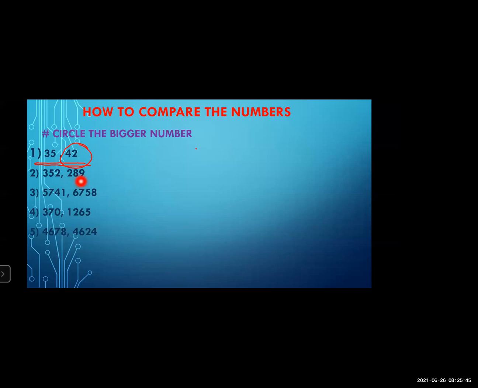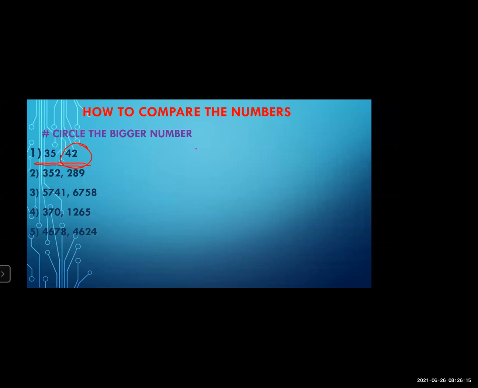When the digits are the same, what do you have to do? You have to see the higher place. In a three-digit number, which is the higher place? Unit, tens, and 100. Means 100 is the higher place. So you have to see which digit is on the 100 place.